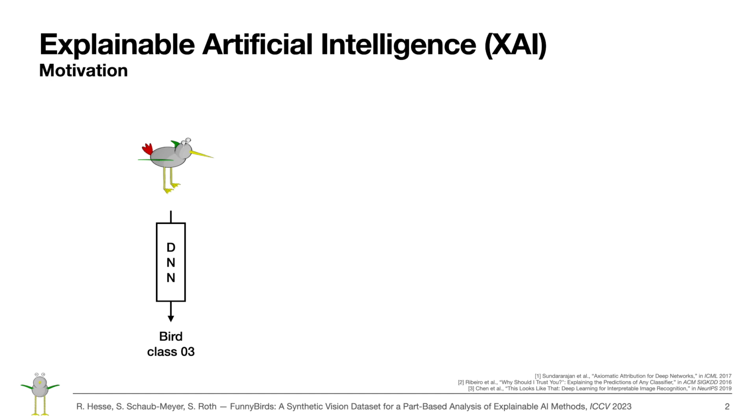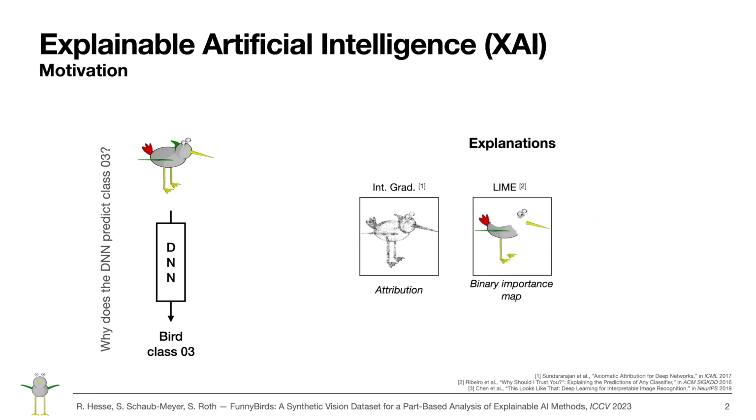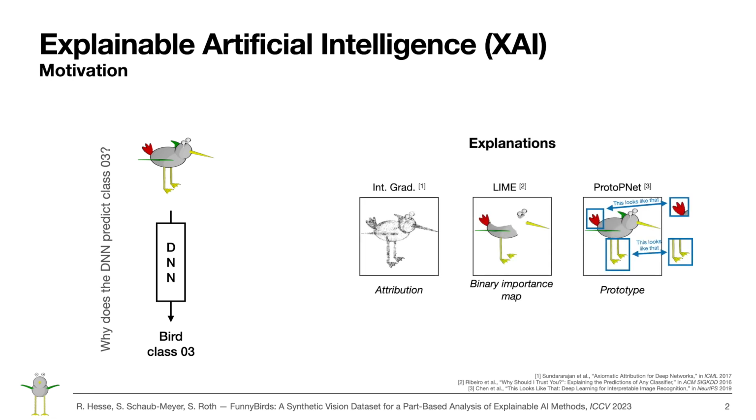Given an input image, a deep neural network, and the corresponding output prediction, one of the major questions in XAI is, why does the DNN predict that output? Over time, various approaches, such as attribution maps, binary importance maps, or prototype explanations, have emerged that aim to answer this question. However, evaluating these explanations is a largely unsolved challenge and a motivating question for our work.